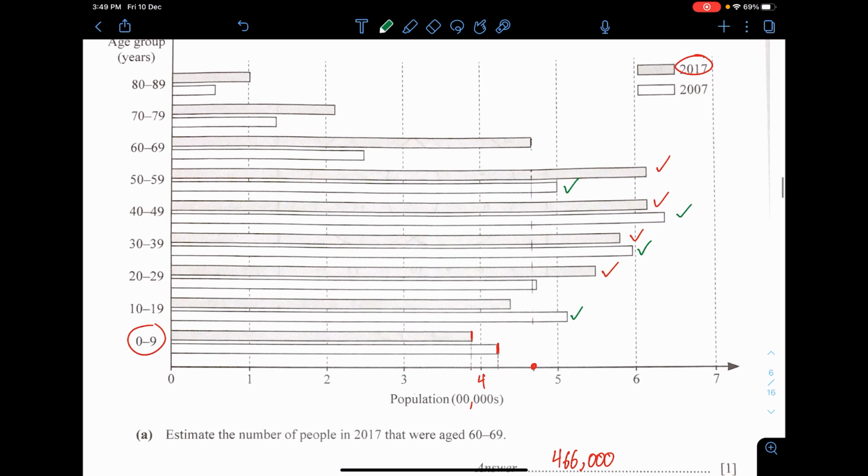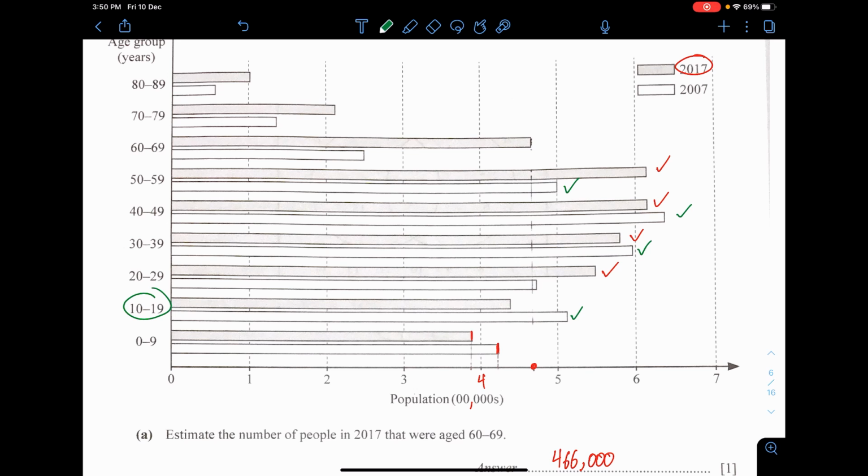So I can see that for 2007, the highest bars are a little bit lower. You can see that 10 to 19 years old are quite a lot, 500,000 plus, and that is the third highest bar graph for 2007. So I think that the mean of 2007 is lower compared to 2017.